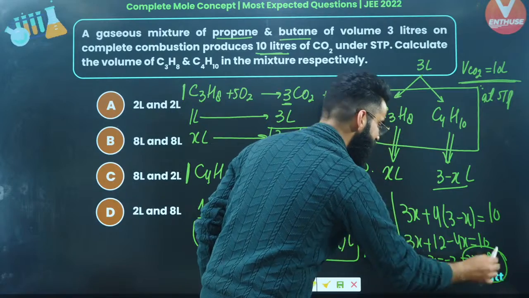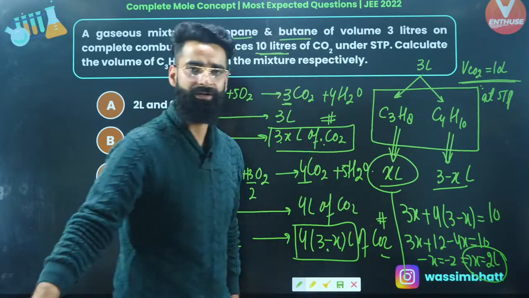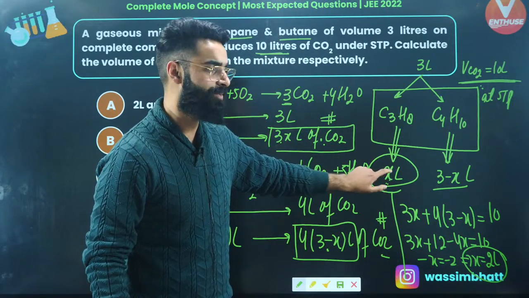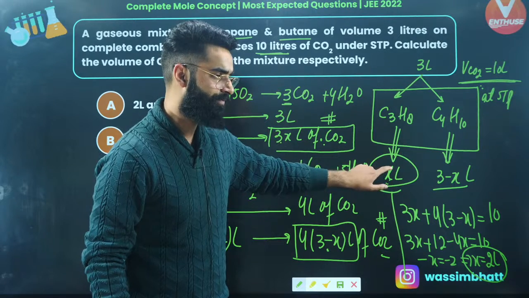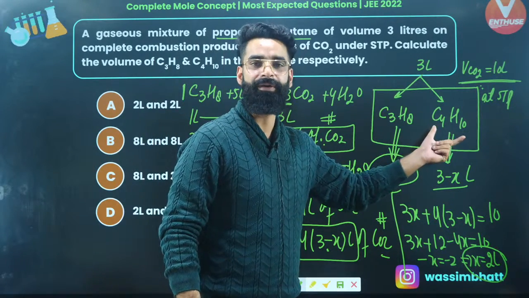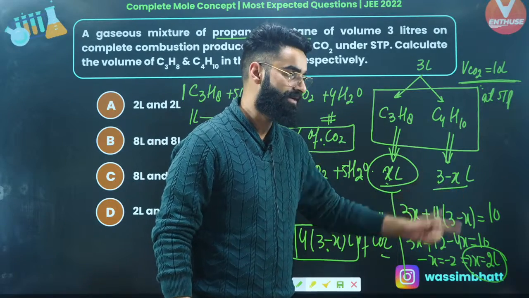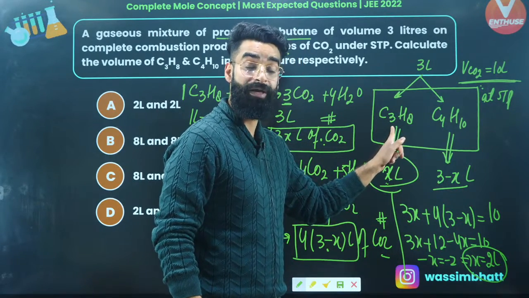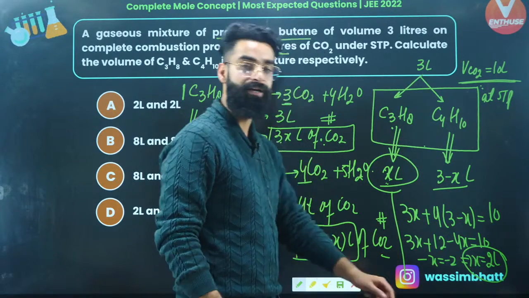And what is x basically? x was the volume of propane in the mixture. So there are 2 liters of propane in the mixture. How many liters of butane will be there? 3 minus x, 3 minus 2, 1 liter. So there are 2 liters of propane and 1 liter of butane in this container, which I was supposed to calculate.